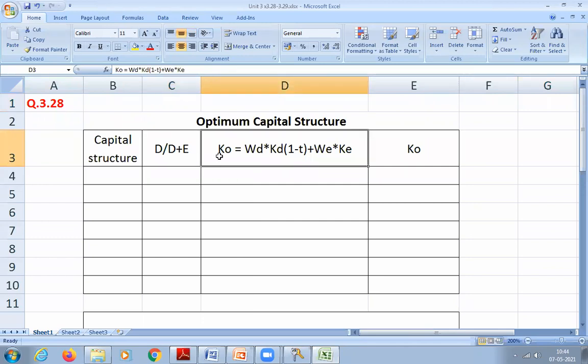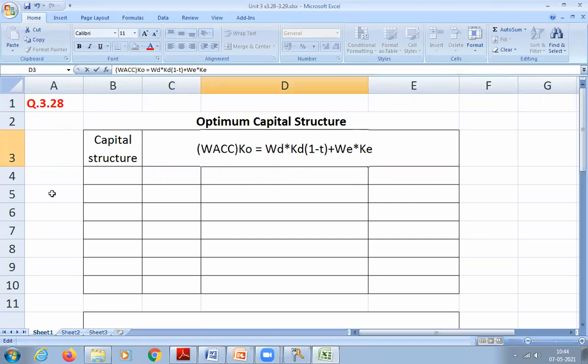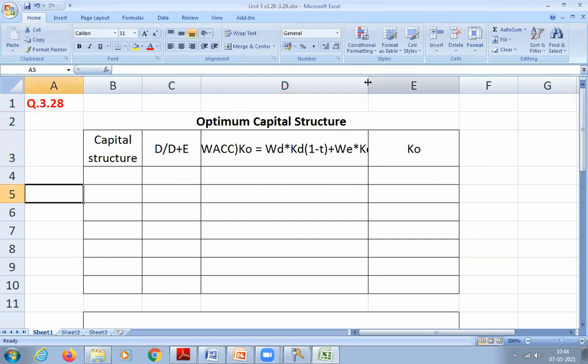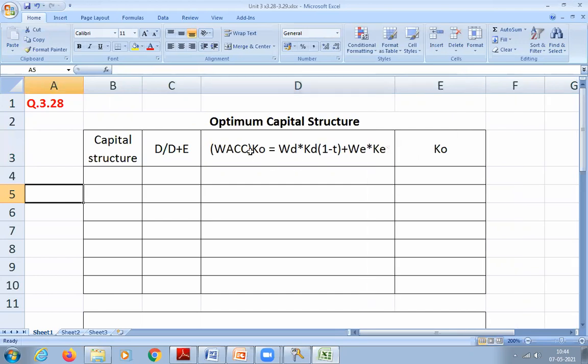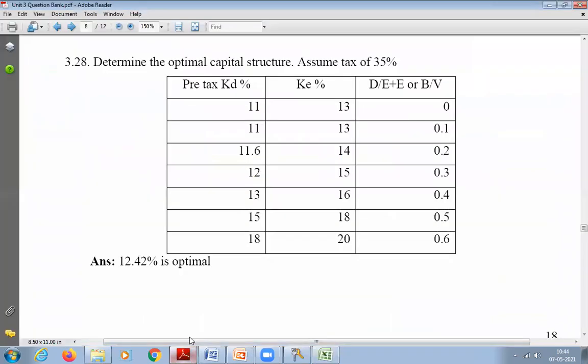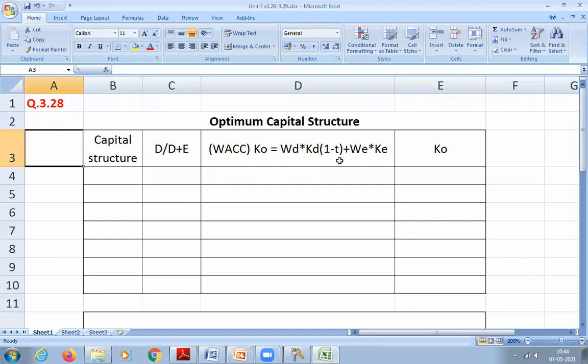Then the formula for weighted average cost of capital, that is nothing but the WACC. Let me write it here. WACC is WD into KD into 1 minus T, because he has given pre-tax cost, so we have to deduct the tax, plus WE into KE. That is weight of equity into cost of equity. And then we'll get the K naught. Clear, students?